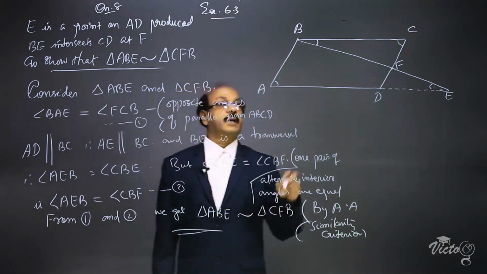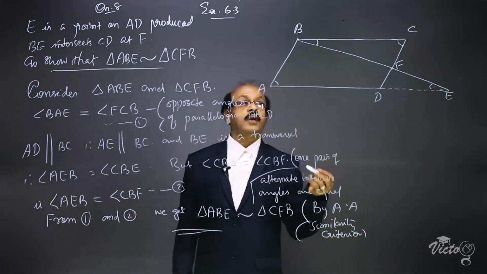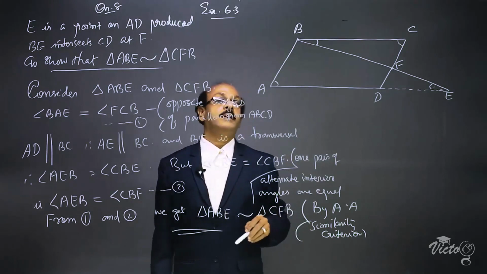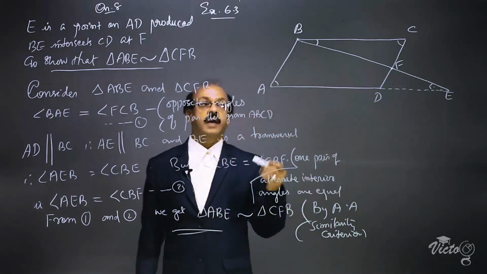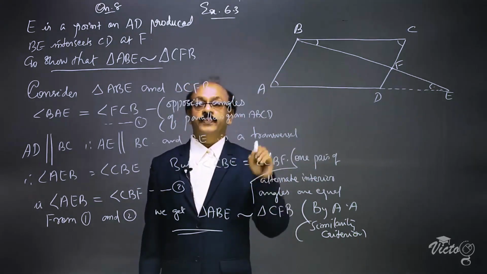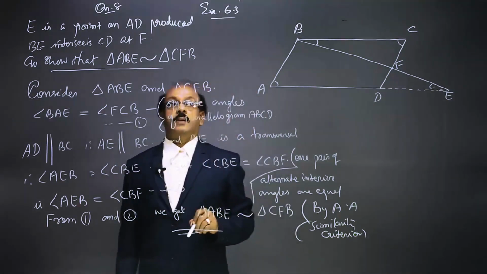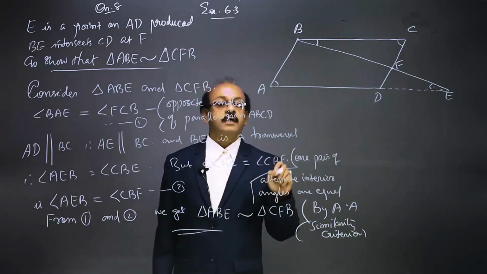We are making the constructions. We have to draw the figure, make the constructions, and prove that one pair of opposite angles of the parallelogram are equal. Then these two angles are corresponding angles of the given triangles and they are equal because they are one pair of alternate interior angles. These two equalities are sufficient to prove that triangle ABE is similar to triangle CFB by AA similarity criterion.